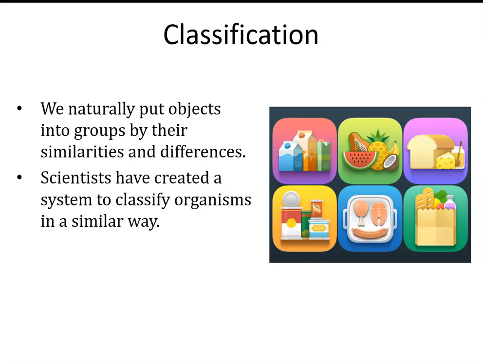Hey everybody, and welcome to your lesson about classifying organisms into what's called domains and kingdoms. So people naturally put objects into groups based on their similarities and their differences. Scientists have done this to classify organisms based on their characteristics. This is called taxonomy.